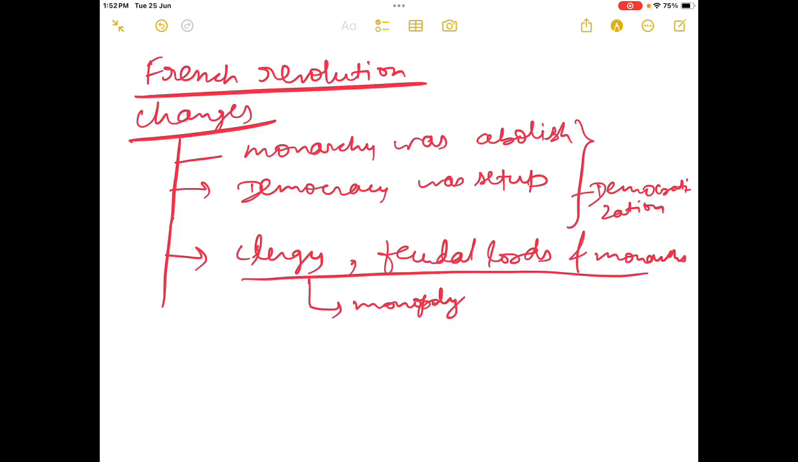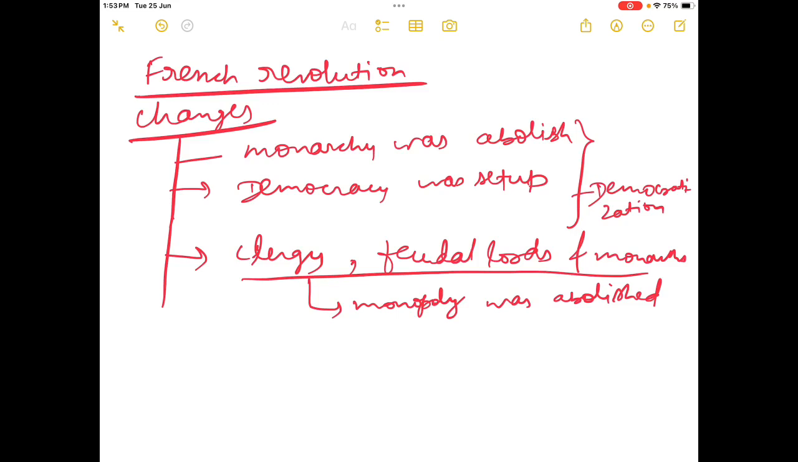Earlier, when society was not developed and technological advancement was not there, the agriculture system was prevalent. People were mainly dependent on agriculture, and you know that for agriculture, land is a big asset. So the feudal lords were controlling the property, and they were monopolizing the economic system. The monopoly of the first estate and second estate was abolished. So these were the economic changes.